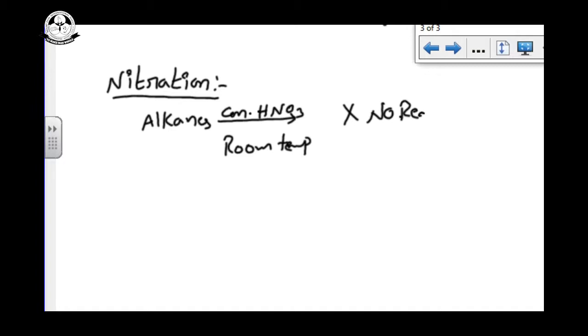Why? Because free radical substitution reactions are done at high temperature. If you use normal temperature, it will not react.